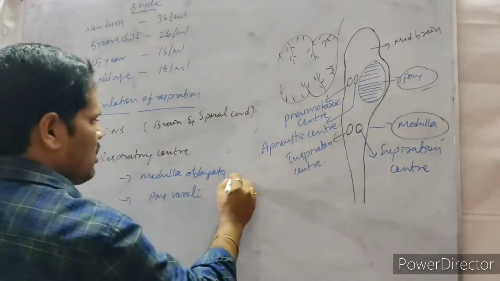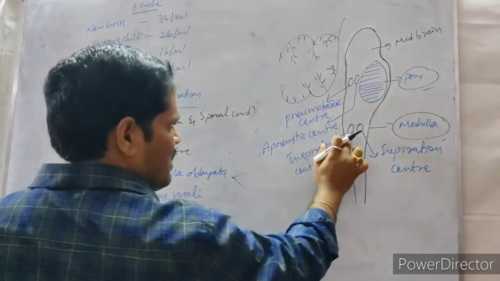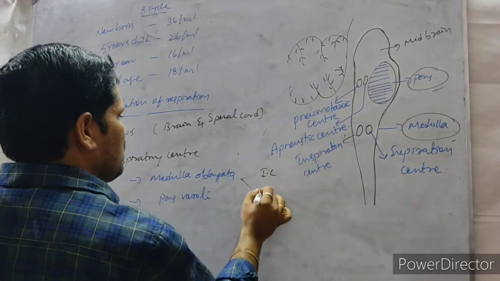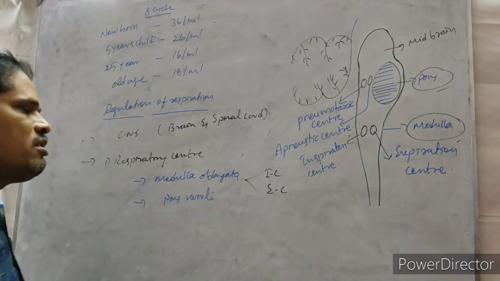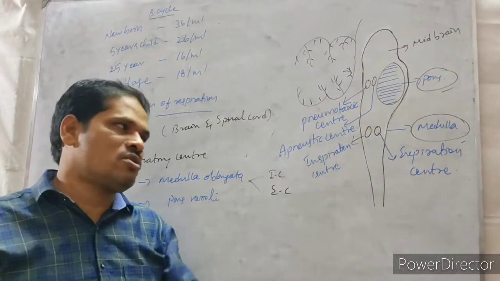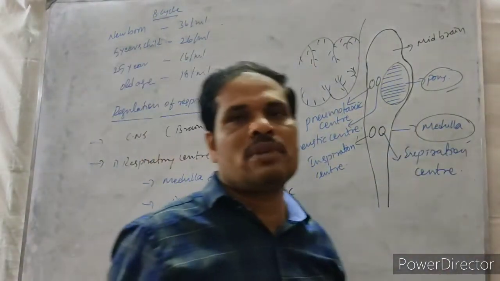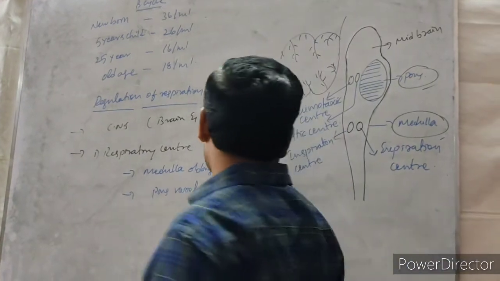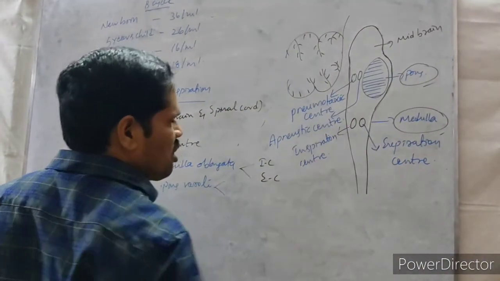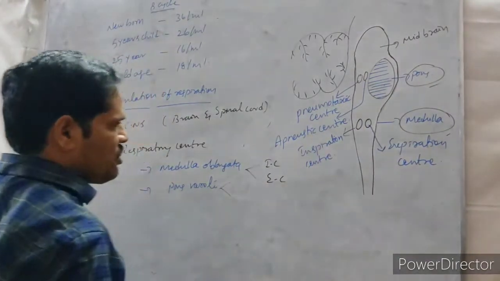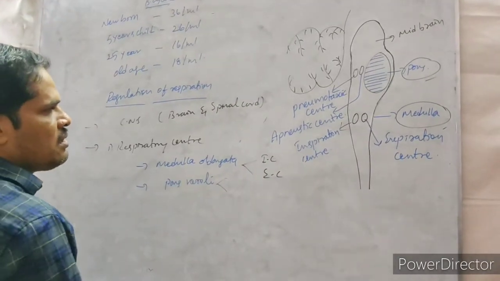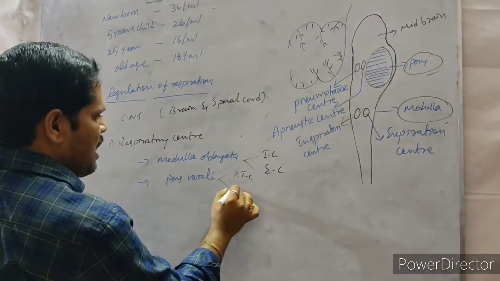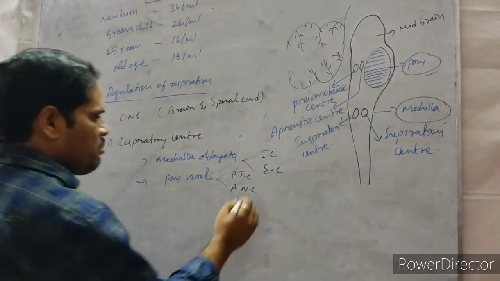Medulla oblongata has two parts. One is the inspiratory center, and another one is the expiratory center. What is the function of inspiratory center? To perform the inspiration of the air. Expiratory center is to perform the expiration of air. Then pons varolii also has two important parts: pneumotaxic center and apneustic center. What is the importance of this?